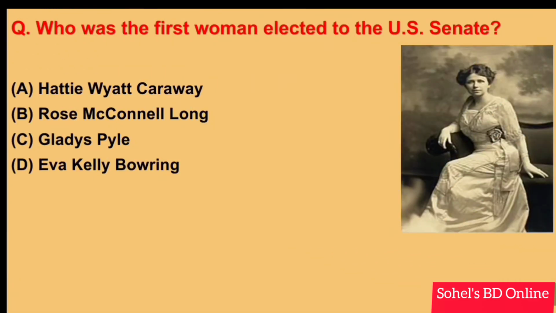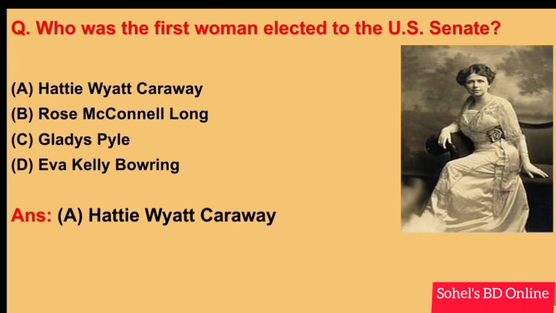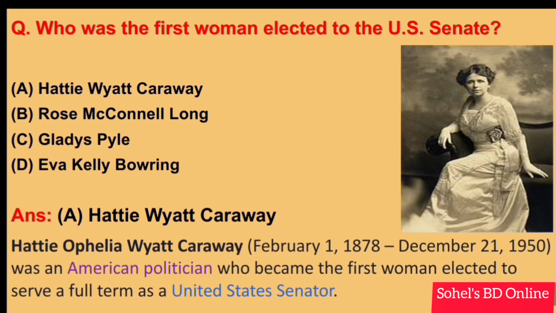Who was the first woman elected to the US Senate? Answer A. Hattie Wyatt Caraway. Hattie Ophelia Wyatt Caraway, born on February 1, 1878 and died December 21, 1950, was an American politician who became the first woman elected to serve a full term as a United States Senator. Next.